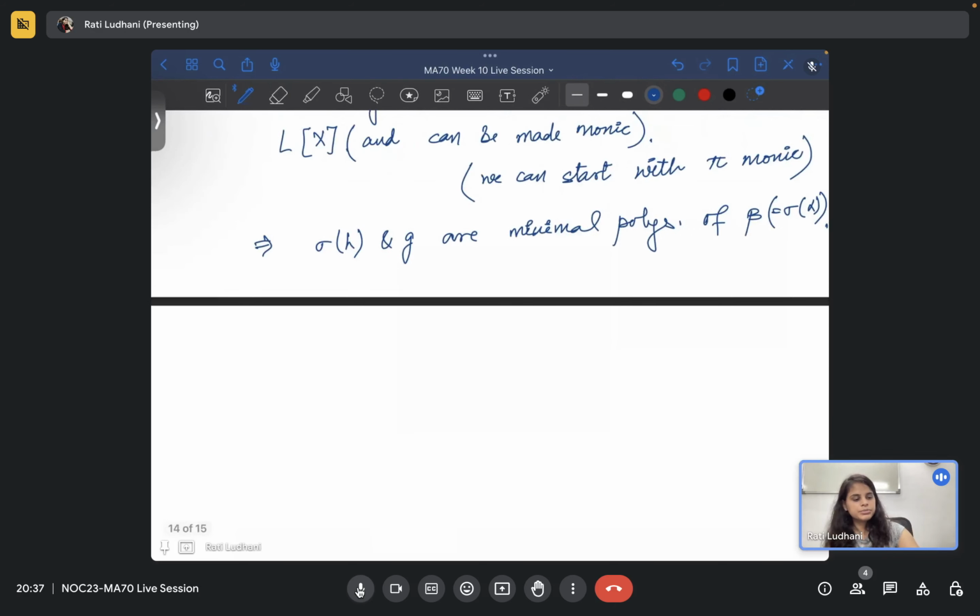So since these are minimal polynomials, and you know that it has to be unique, this has to be the same, right? So sigma of H has to be equal to G. So you assume everywhere monic, that is better. Otherwise, if you assume that this is some multiple, then everything will come with the multiplication. But that's okay. So you can assume that these are monic polynomials, and hence sigma of H is equal to G, because these are minimal polynomials, and we are done.